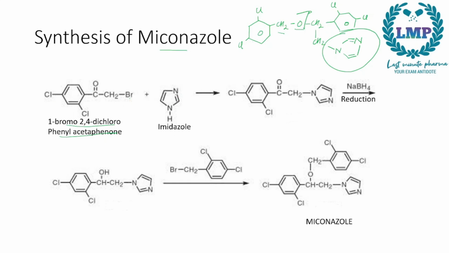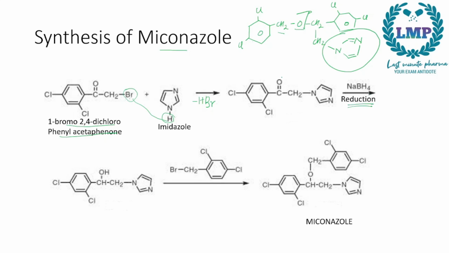So what will happen is, since there is a Br right here and there is an H attached here, this will be removed as HBr, and we will get this chlorine group attached with C double bond O CH2, and then this imidazole ring attached right here. Now when we put NaBH4, it's a reduction reaction.